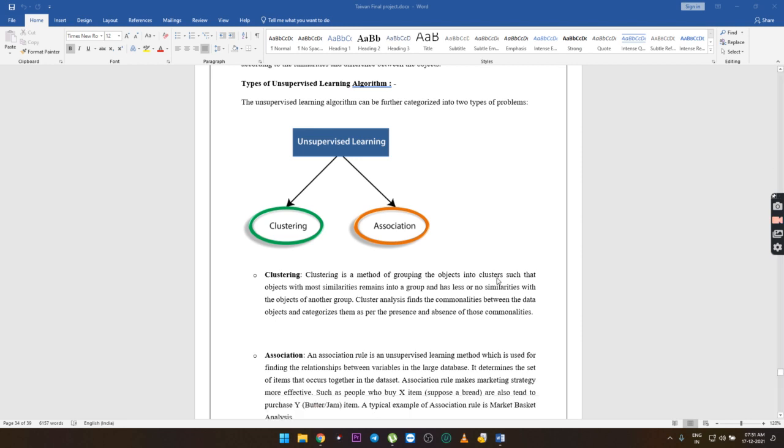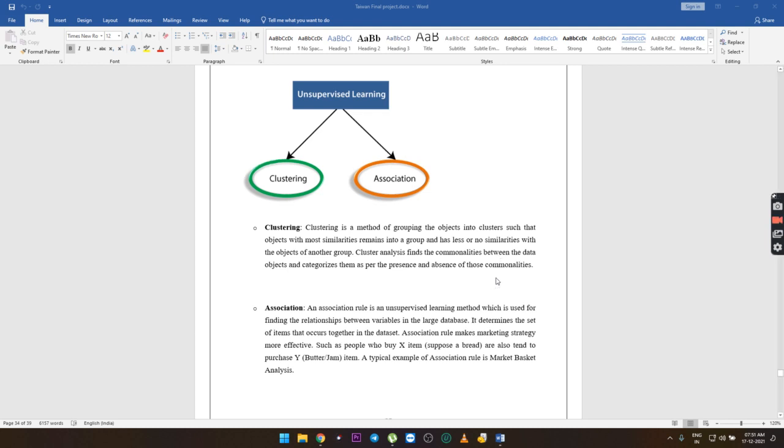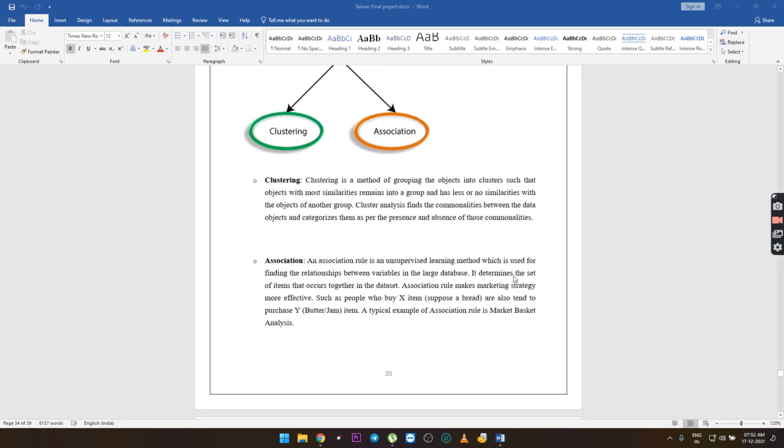Cluster analysis finds the commonalities between the data objects and categorizes them as per the presence and absence of those commonalities. Association. An association rule is an unsupervised learning method which is used for finding the relationship between variables in a large database. It determines the set of items that occur together in a dataset. Association rules make marketing strategies more effective, such as people who buy X item also tend to purchase Y item. A typical example of an association rule is market basket analysis.